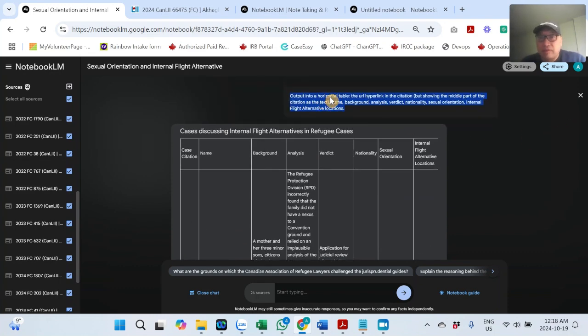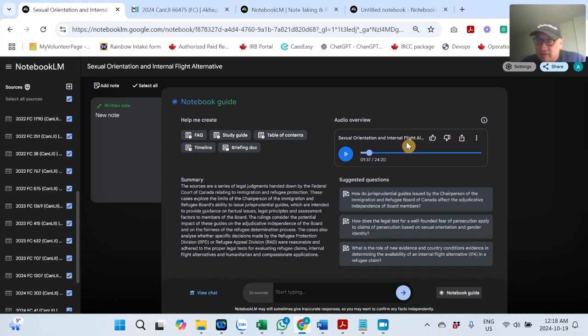Using NotebookLM, every single one of these links took me mere seconds. And then when it was generated, I put in this prompt, and it generated this table in mere seconds. The podcast did take a few minutes to generate, but this is just miles and miles further advanced than ChatGPT.